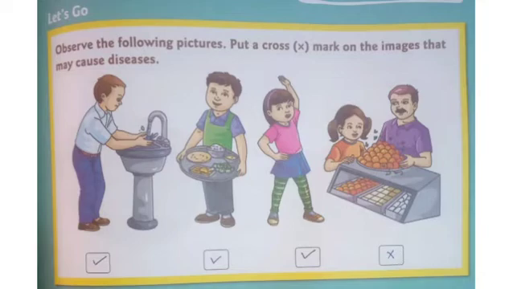First, you should take a student's book, page number 87. First page of this lesson, page number 87. Let's go to the section: observe the following pictures. Put a cross mark in the images that may cause diseases.